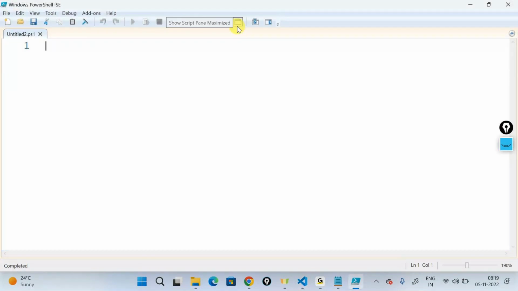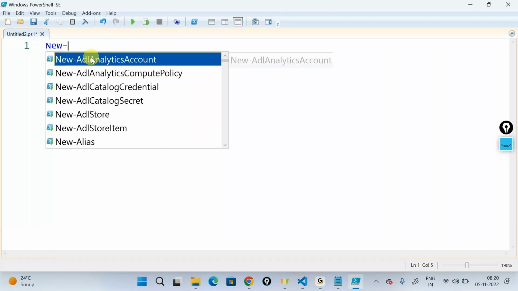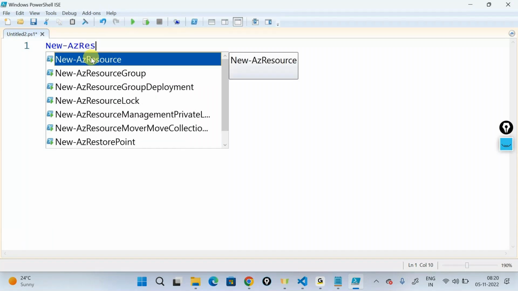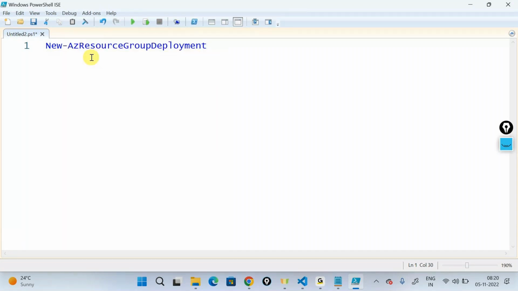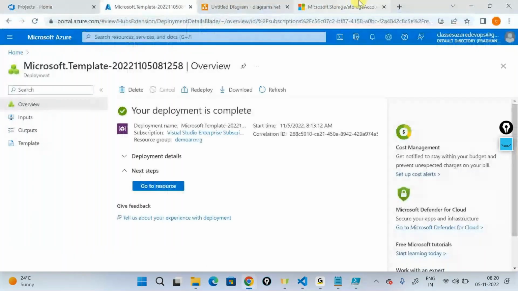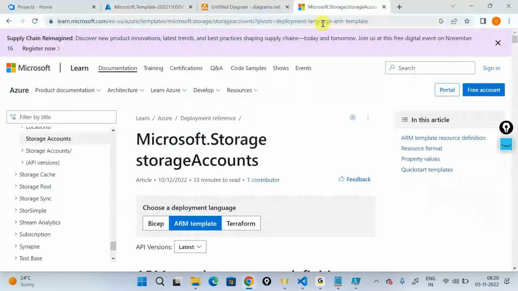What I'll now do is use a command called New-AzResourceGroupDeployment. This is the command that I'm using in order to deploy a template within a particular resource group. So if I go ahead, check this out, New-AzResourceGroupDeployment.